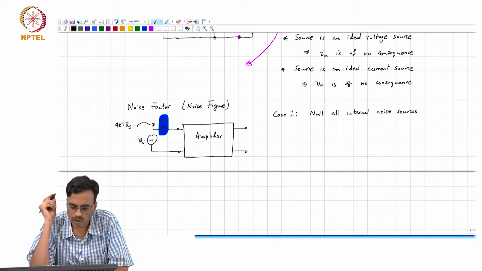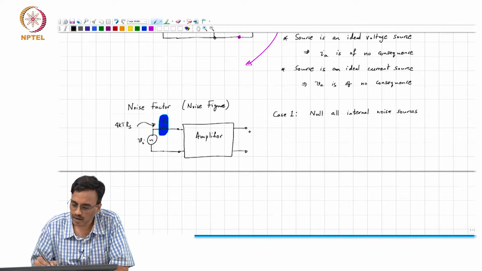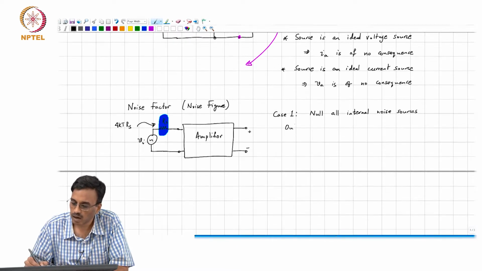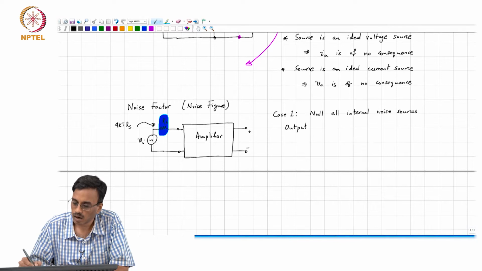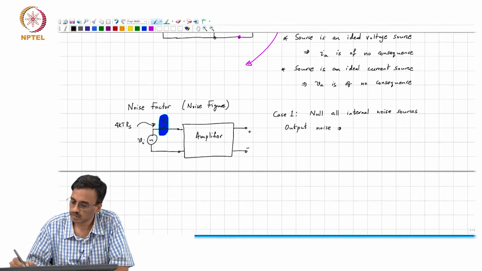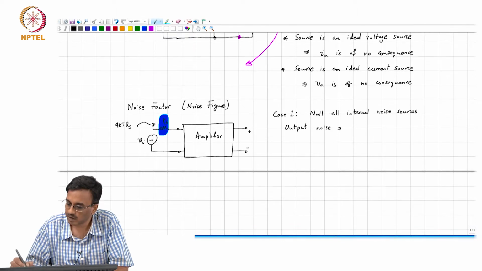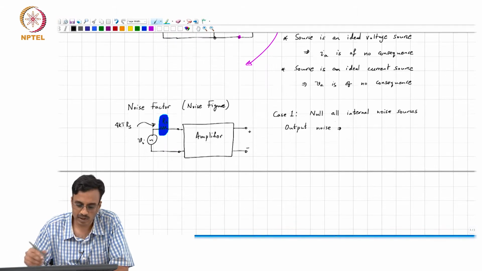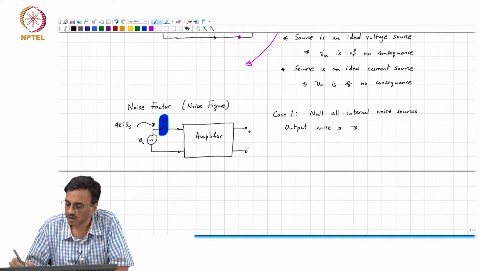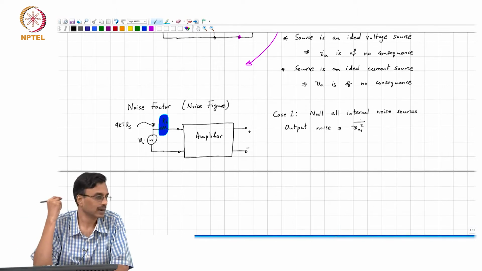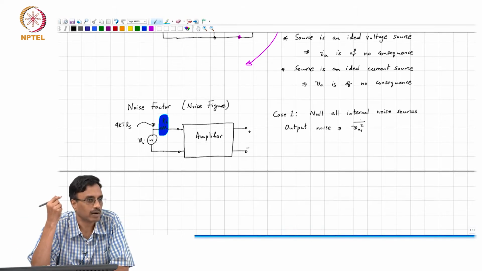So in the first case, what I am going to do is simply look at the noise spectrum, assuming there is no memory, Vn1 square. That is the mean square noise at the output of the amplifier.